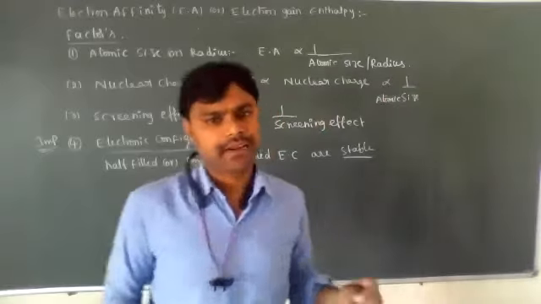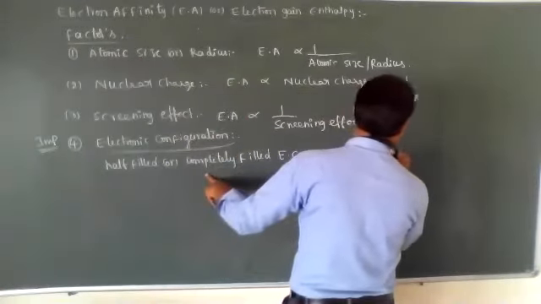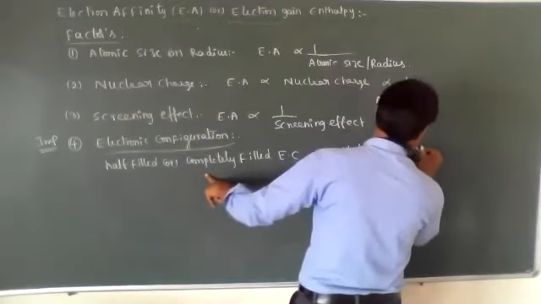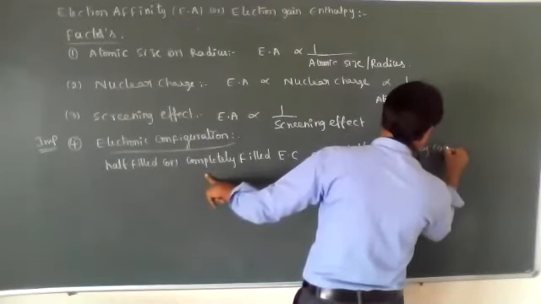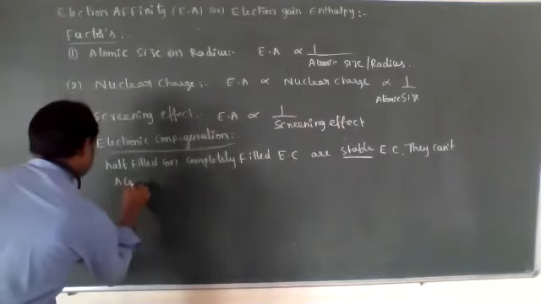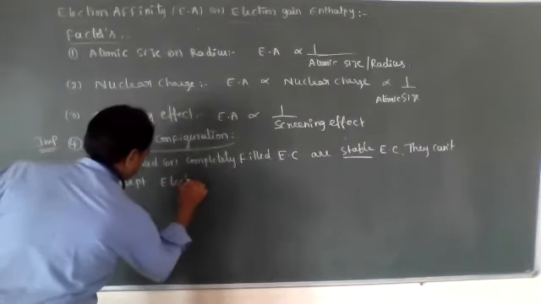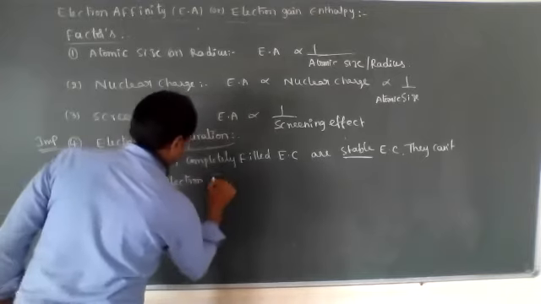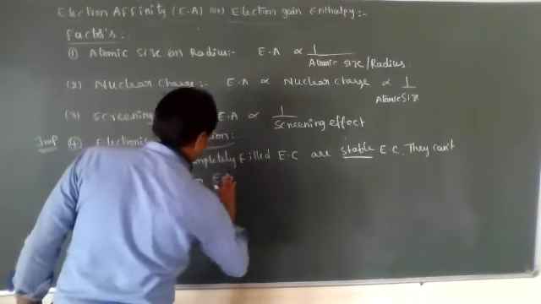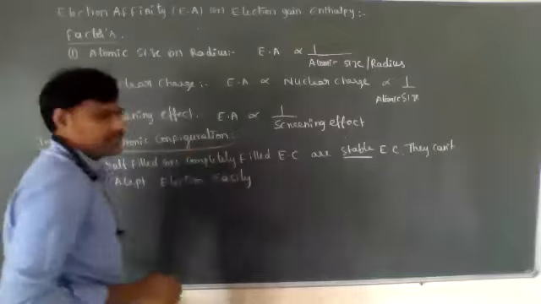So if stable electronic configurations are present, they cannot accept electrons easily.